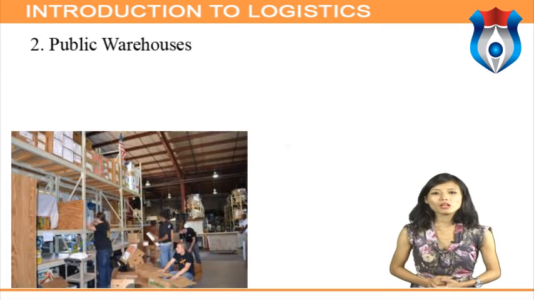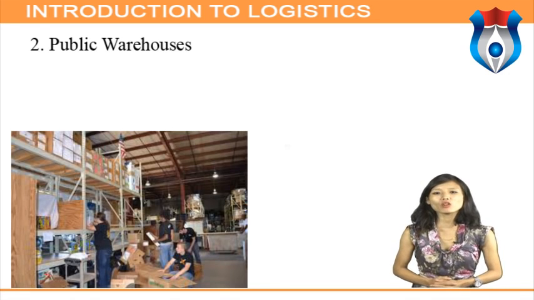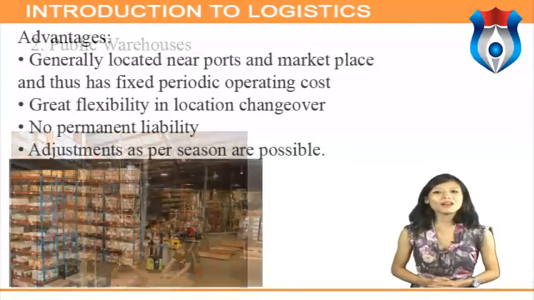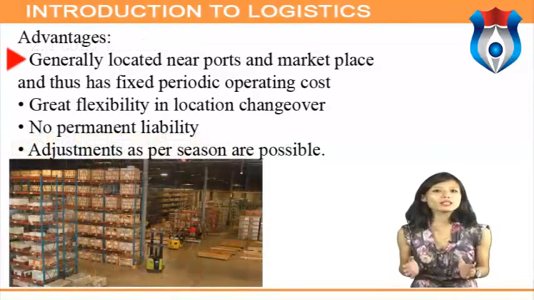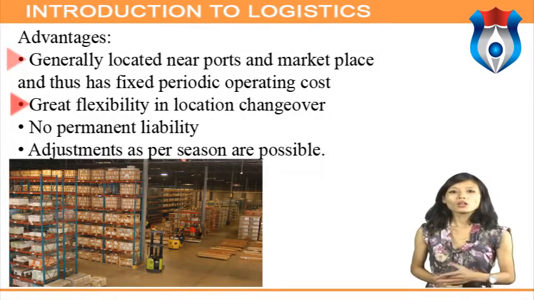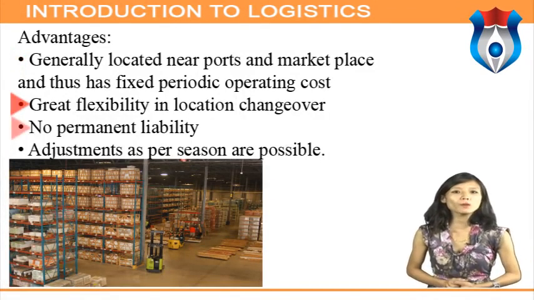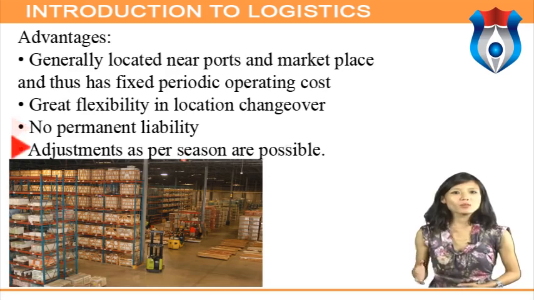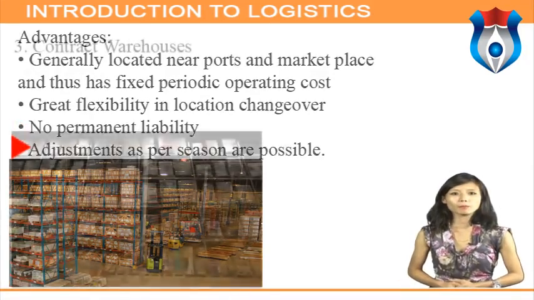Public warehouses. These are the warehouses hired from other agencies for storing the goods for a specific period of time by paying agreed rent. Example, Central Warehousing Corporation, CWC. Advantages: generally located near ports and marketplace and thus has fixed periodic operating costs, great flexibility in location changeover, no permanent liability, adjustment as per season are possible.